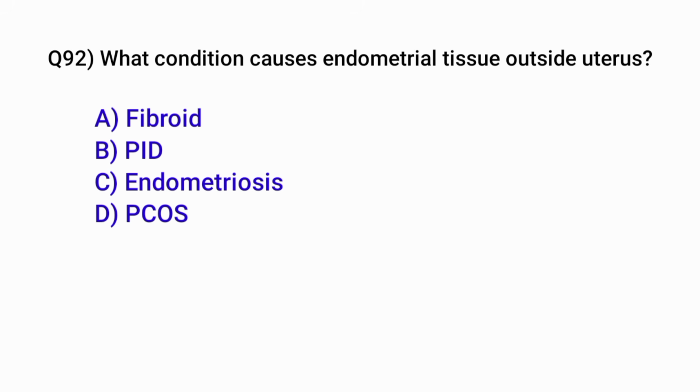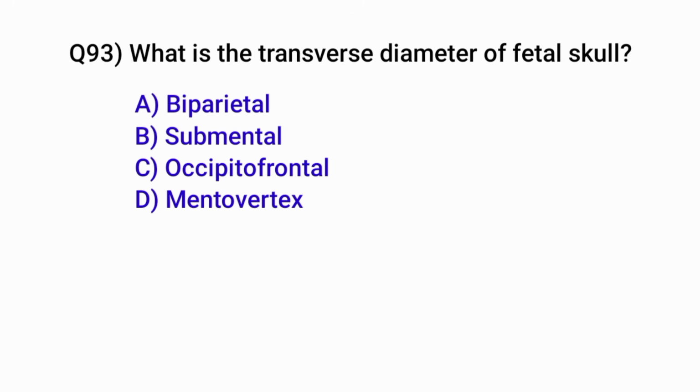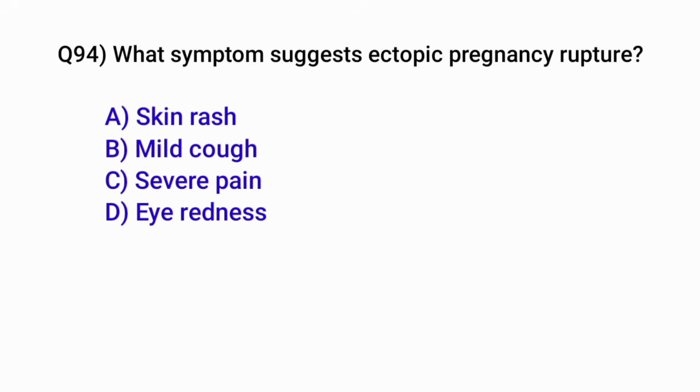Question number 92. What condition causes endometrial tissue outside the uterus? Correct option is C. Endometriosis. Question number 93. What is the transverse diameter of the fetal skull? Correct option is biparietal.